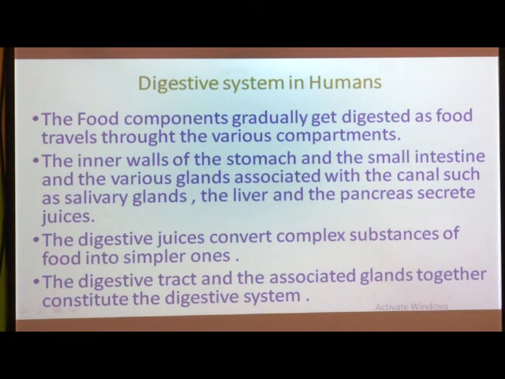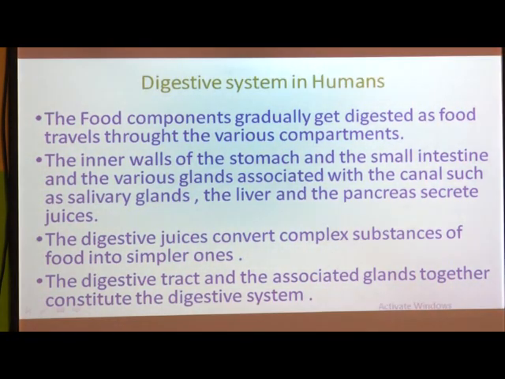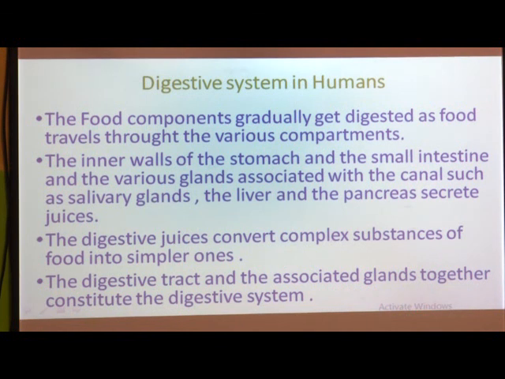In the digestive system in humans, the food components gradually get digested as food travels through the various compartments. So, see, the food components gradually get digested as the food travels throughout the various compartments. Now, only I told you that from each and every part food is going to be digested, and how it is digested I am going to tell you afterward, but now you have to learn what happens with that food through this alimentary canal.